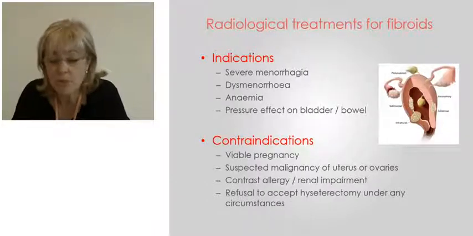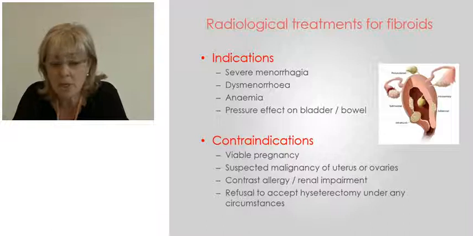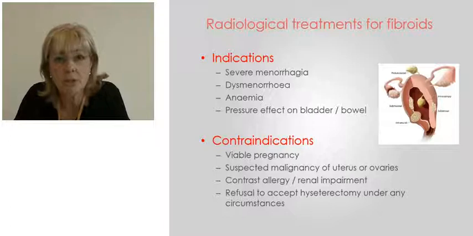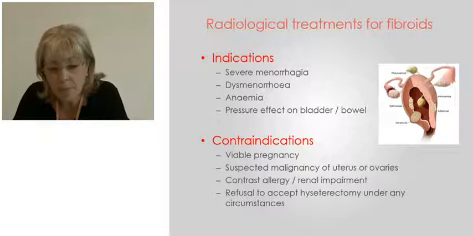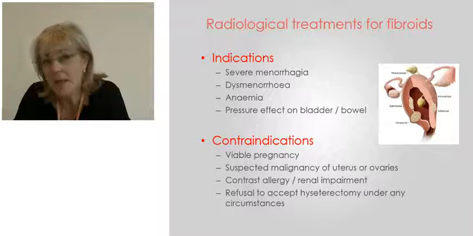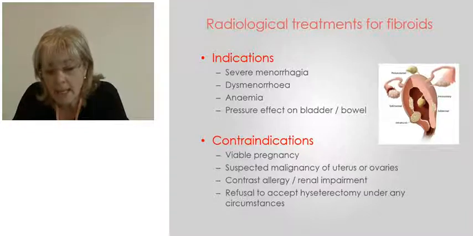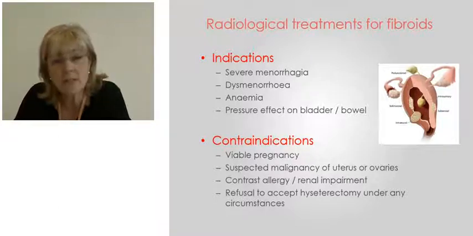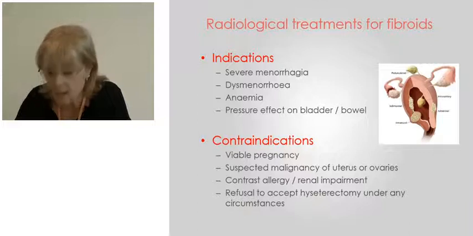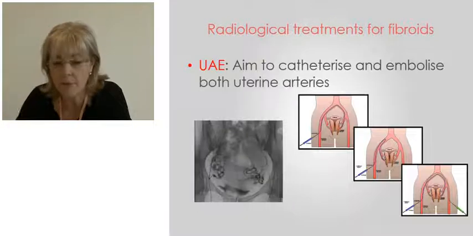The indications for treatment of fibroids include severe menorrhagia, dysmenorrhea, anemia, and pressure effects from the fibroids on bladder and bowel. There are contraindications to treatment, obviously if women are pregnant, or if there is a suspected malignancy of either the uterus or ovaries. If people have contrast allergies or renal impairment, then uterine artery embolization is contraindicated. And if the woman is unable to accept the risk of having a hysterectomy under any circumstances, then it is foolish to proceed, as there are complications that are rare but may require hysterectomy.